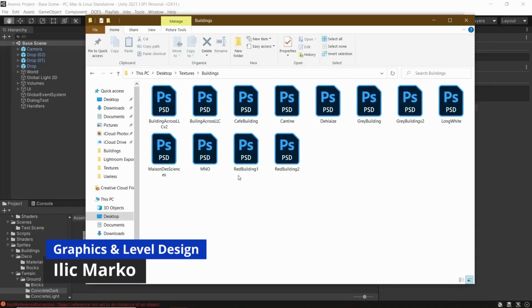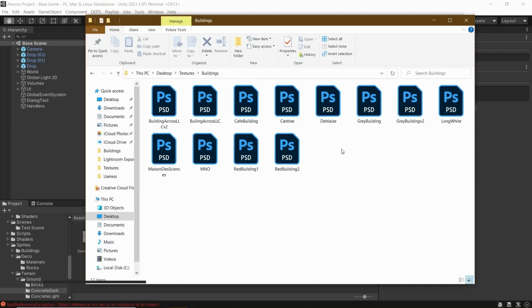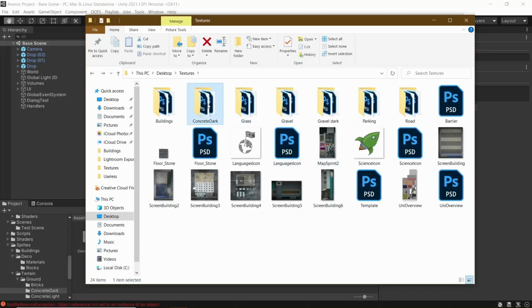Hello everyone, my name is Marco. I'm part of the graphics team for the software engineering project Unhook together with Lionel. I will be talking about what I did as part of that team. I will start off by talking about the ground textures. As you can see here, these are all the folders that I did.